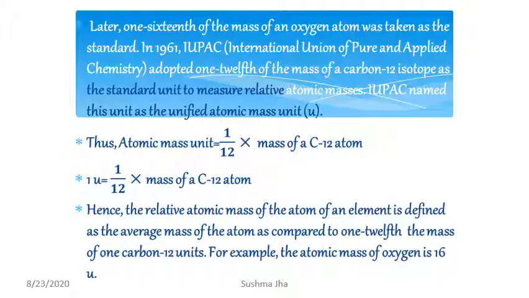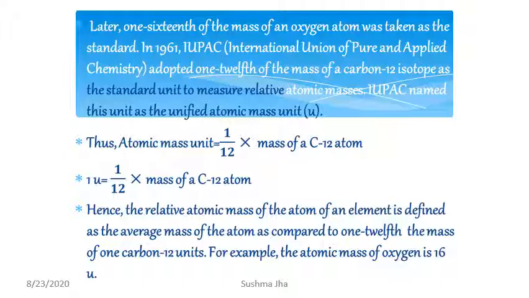IUPAC named this unit the Unified Atomic Mass Unit, or in short form, u. So one atomic mass unit is 1/12 the mass of a C-12 atom. C-12 is the isotope of carbon. So one unified atomic mass unit is equal to 1/12 times the mass of a C-12 atom.